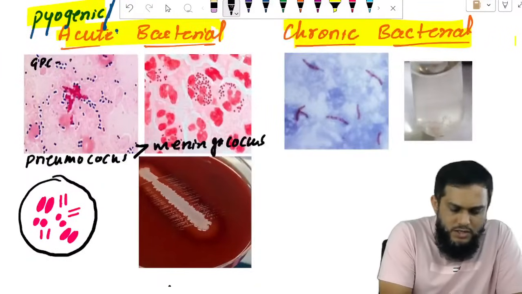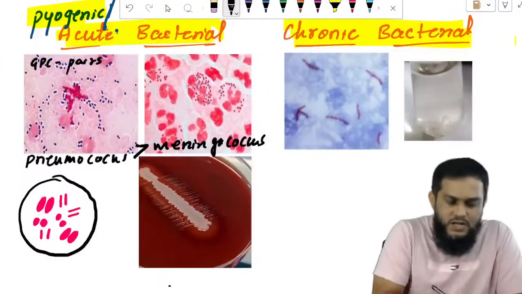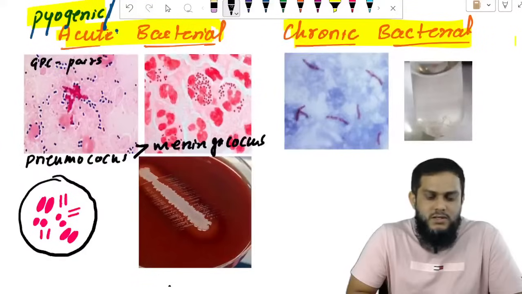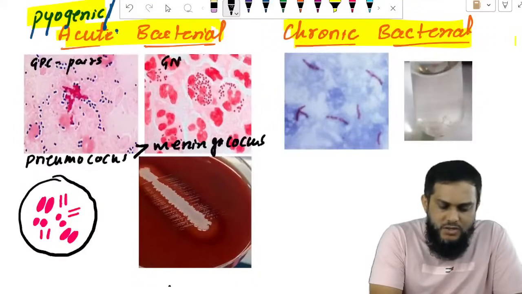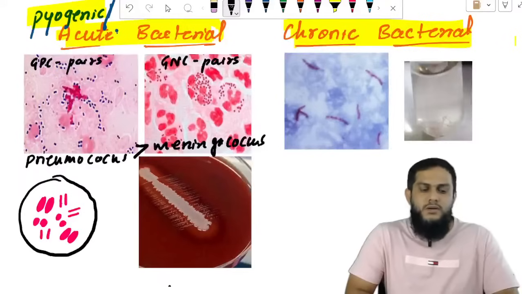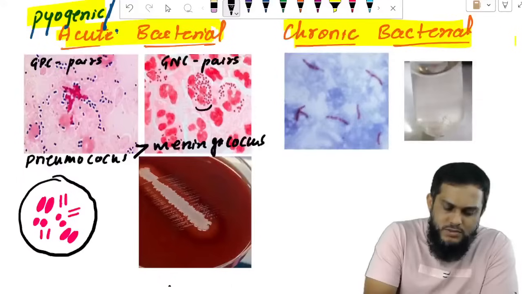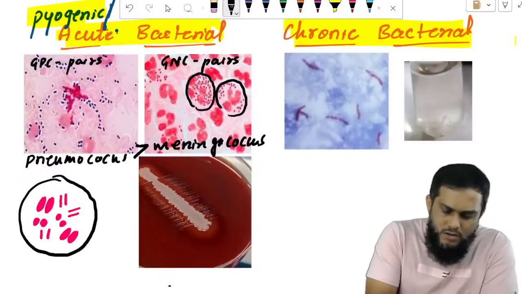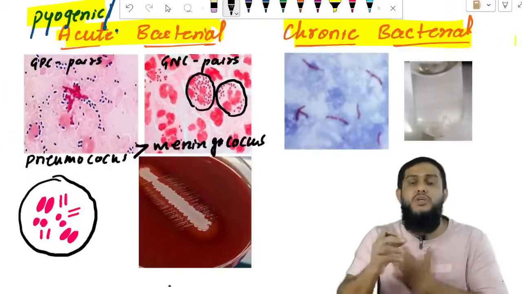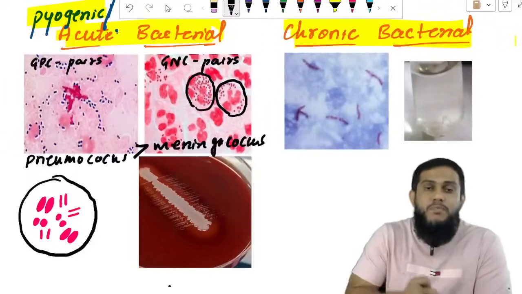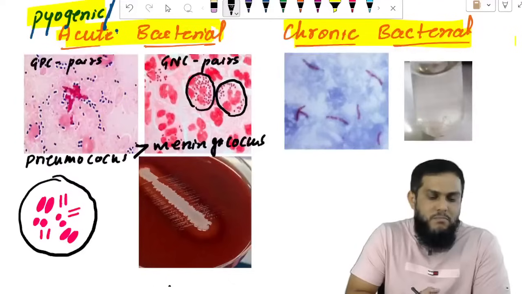Meningococcus is gram-negative cocci arranged in pairs, and it is intracellular, present within the neutrophils. These are neutrophils; the dark pink structures are the nuclei of the neutrophils, and the small pink dots are meningococcus, gram-negative cocci in pairs.